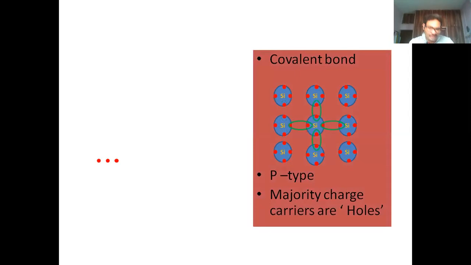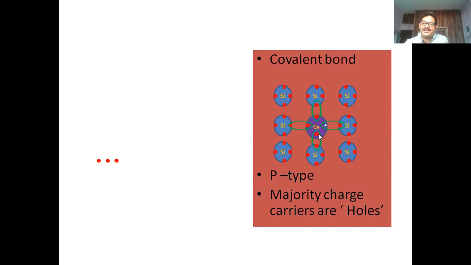This is a covalent bond formation. Earlier we have seen this is the silicon atom. This is an example for a p-type semiconductor. So that's why the silicon is replaced with a third group element. Let it be gallium, but it has only 3 electrons. So we can see that the 3 electrons are bonded with 3 silicon atoms, and the fourth one we normally have a hole. This will be covalently bonded with a silicon. So it has a hole.